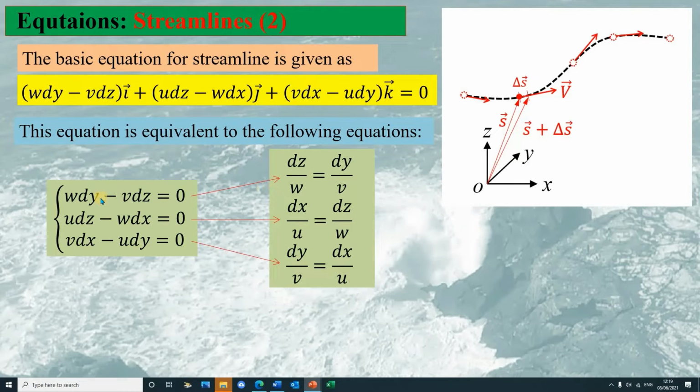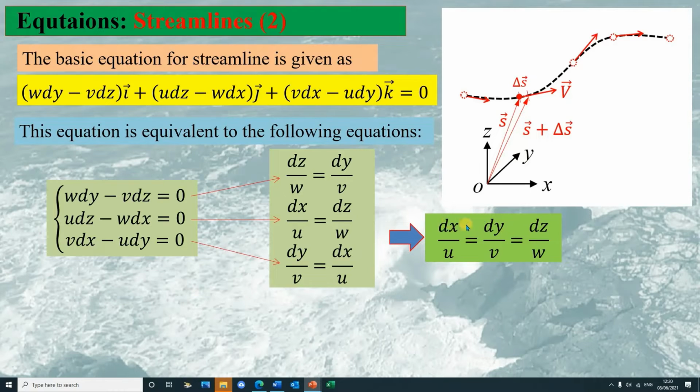And we can write these equations in a different format. So the first equation would be expressed as dz divided by w equaling dy divided by v, and so on. From these three equations, we can obtain the equation as this.